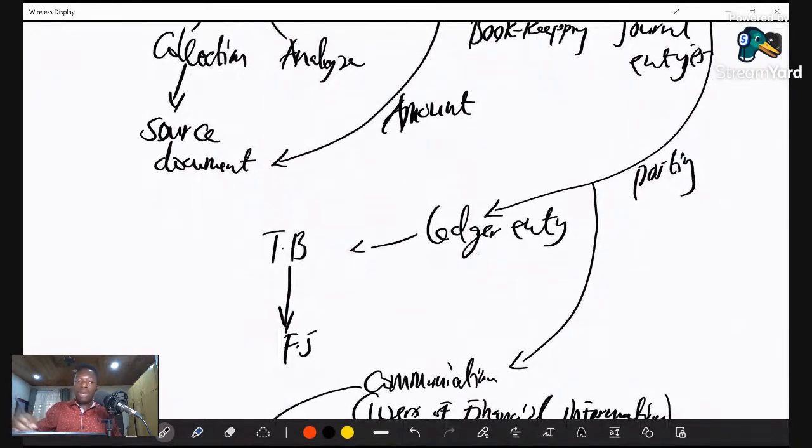And from there, once we have done that, we post every piece of information that occurred in the journal to another account called the ledger account. We call it the ledger entry. Transferring information from the journal entries to the ledger account, we call posting. And as I said, the ledger is the account that summarizes all the financial information that has occurred in the journal entry, in the business. So from there, we prepare the trial balance and we prepare the financial statement.